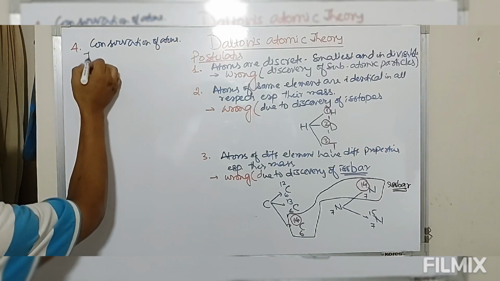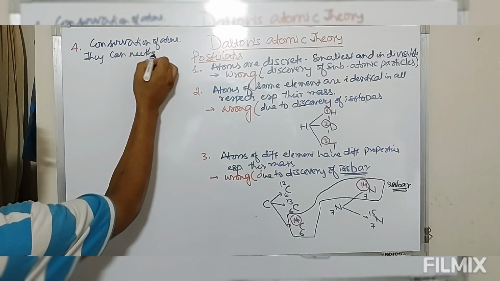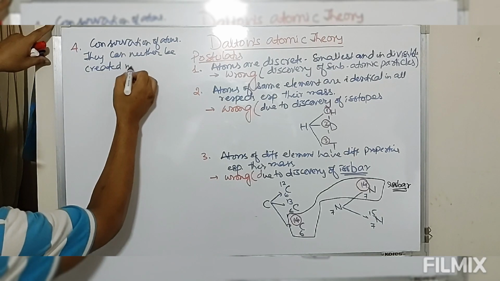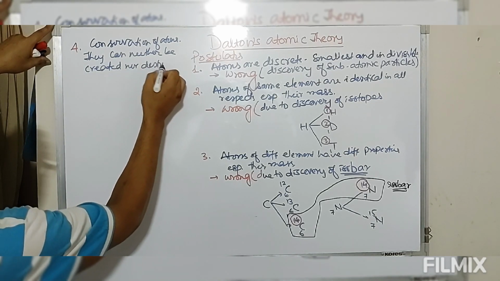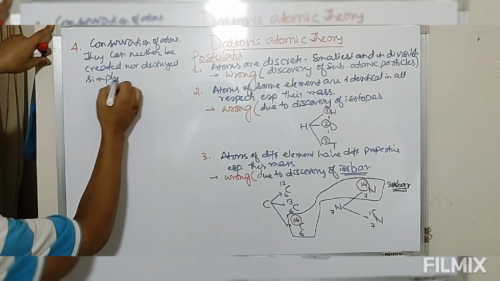They can neither be created nor destroyed, simply rearrangement.